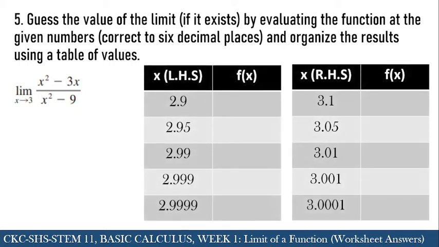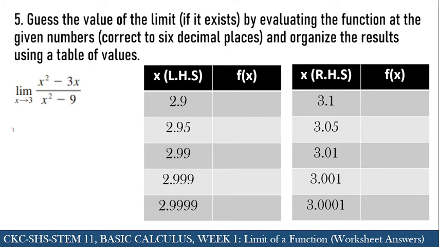So you have given x's here. So we have two values to represent the left hand side and also the right hand side. So let's start with the left hand side. To evaluate this function, all we have to do is substitute the value of each of these into the given function, which is x squared minus 3x over x squared minus 9.